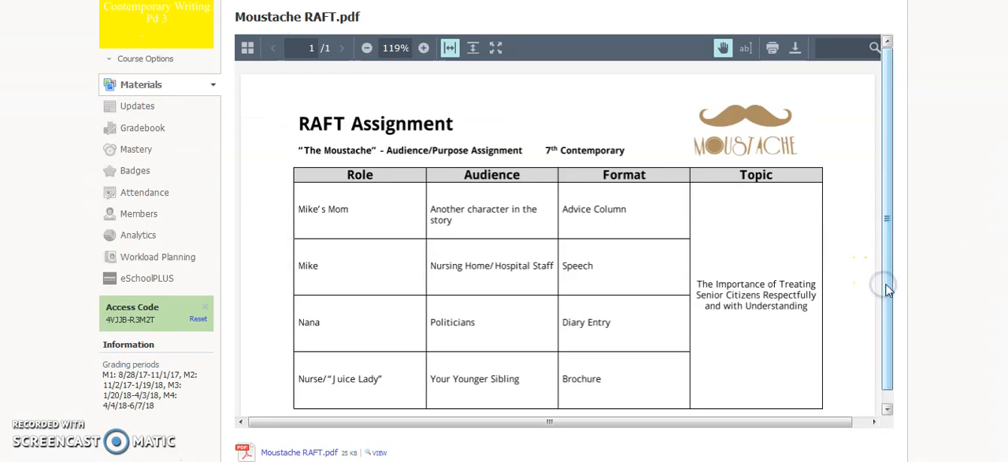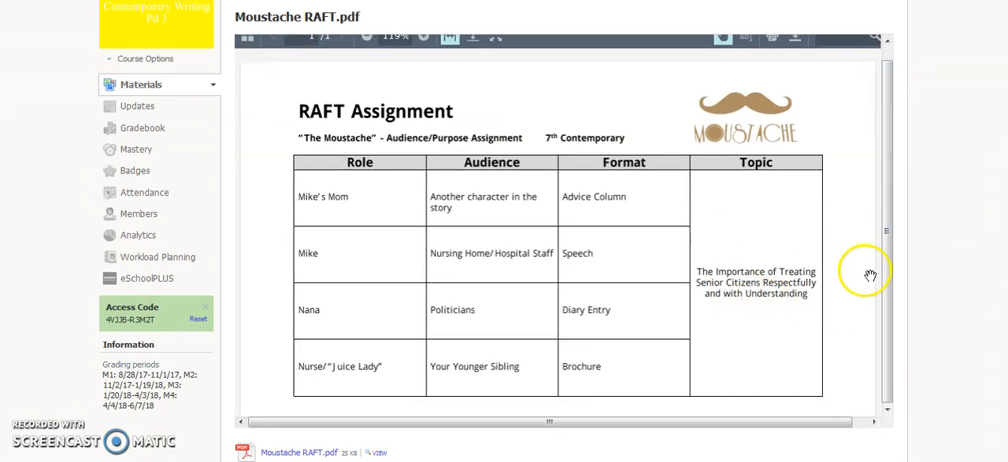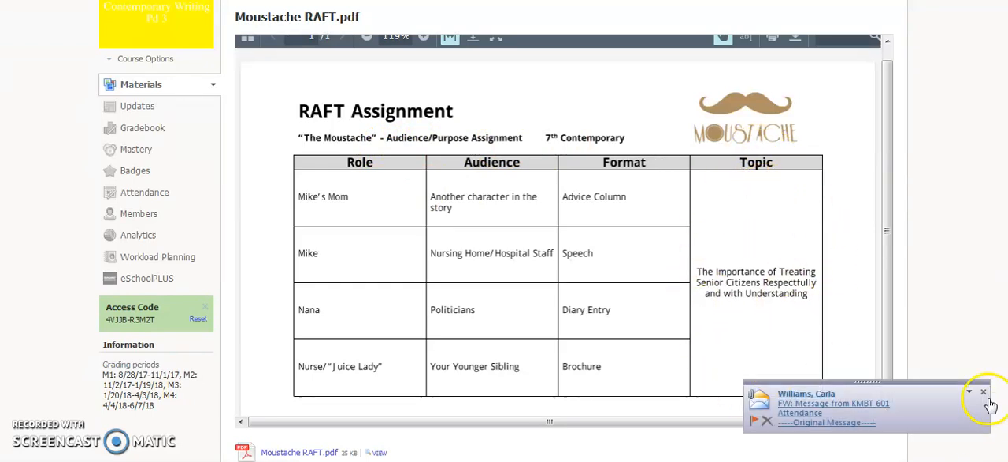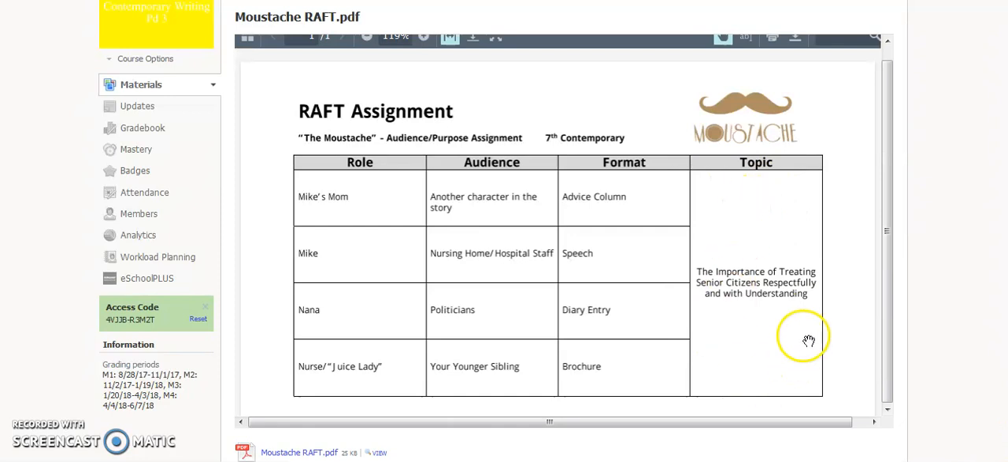I picked the topic for this assignment, and the topic for everyone is going to be the importance of treating senior citizens respectfully and with understanding. So no matter what you do, this is going to be your purpose. We're doing audience and purpose this unit, so your purpose is going to be sharing this topic with your reader. But you have some choices of how you're going to do that.